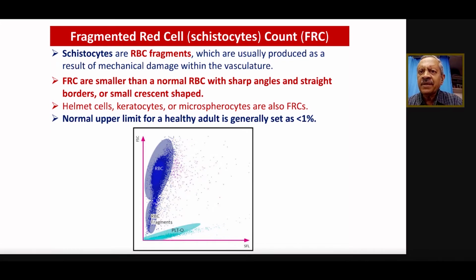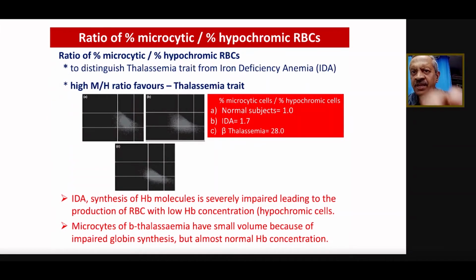Just like the fragmented RBC or schistocyte that we see in the peripheral smear, that needs a good, experienced pathologist to look for this and be confident about it. Here it straight away comes as a lower panel compared to the RBCs on the upper panel, the FRC on the lower panel, and that gives the idea that something is wrong. The normal upper limit of the fragmented RBCs or the schistocytes, which can be in any form, whether helmet cells, crenated cells or spiculated cells, all these are schistocytes, and normally they are less than 1%. If they are high, there is a very high chance that the patient is dealing with some kind of thrombotic microangiopathy, or TTP or DIC.